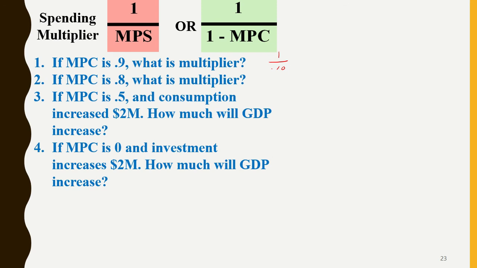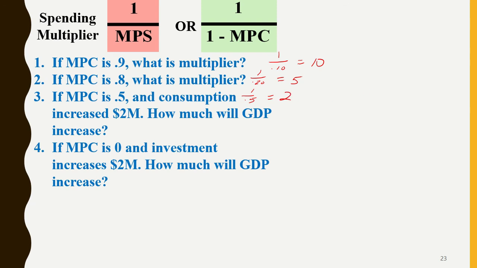So our multiplier, the same thing is going to be over here, 1 over 0.2. This is going to give us a multiplier of 10. It's going to give us a multiplier of 5. 1 over 0.5, this is going to give us a multiplier of 2.